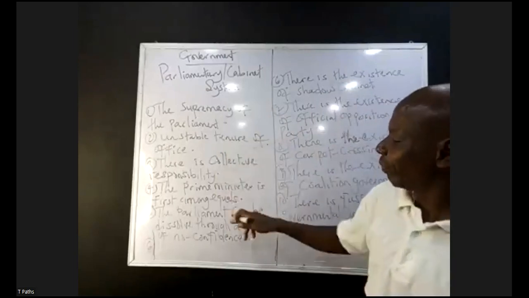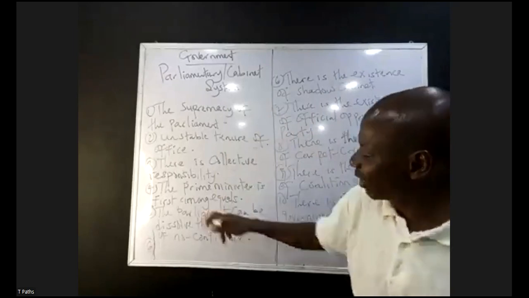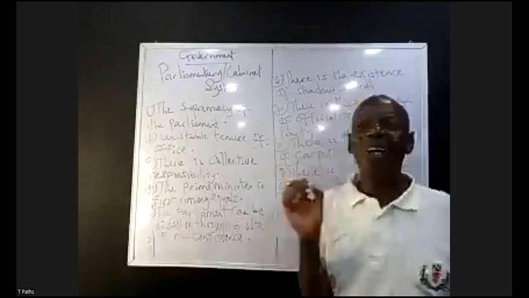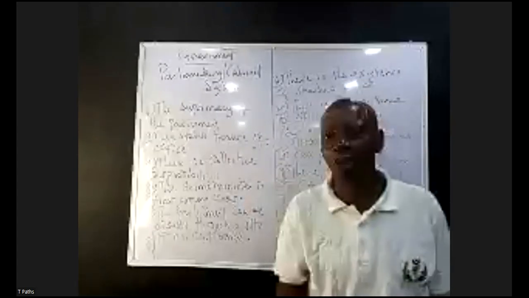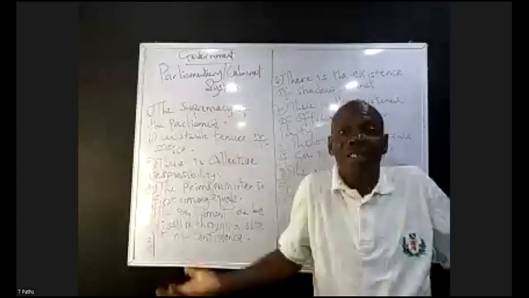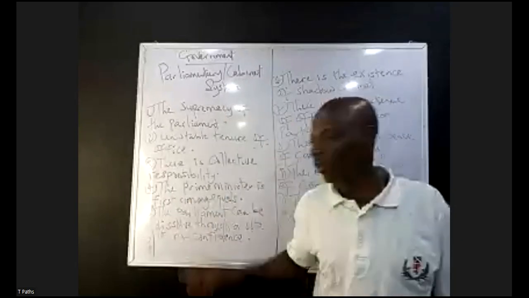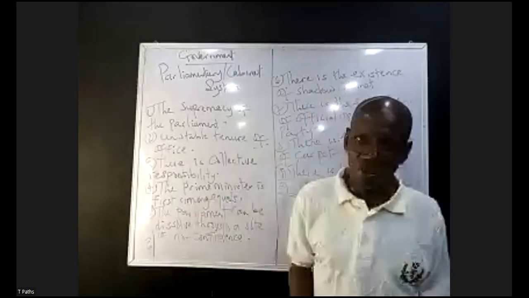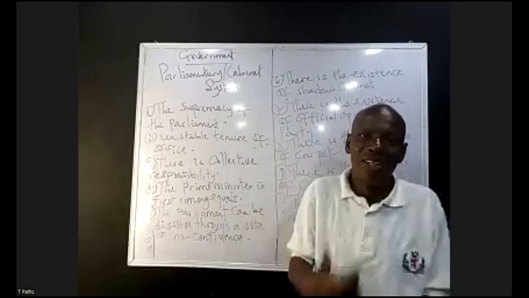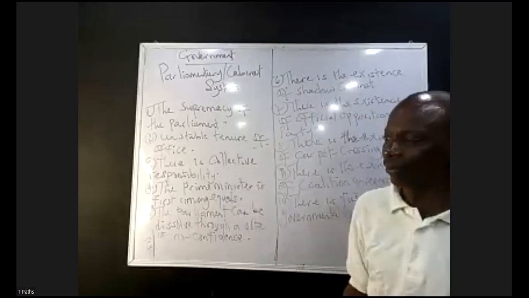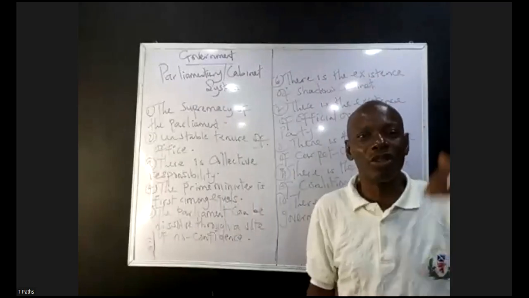Number 4, the Prime Minister is first among equals. The power is quite enormous, hence he's first among equals. Nobody can question his authority. Sometimes it could be dictatorial or tyrannical by virtue of the power deposited in his office. Though he wouldn't want to, the power deposited in his office can make him become a tyrannical or ruthless leader. But in the presidential system of government, the executive cannot become tyrannical because of the other organs of government.